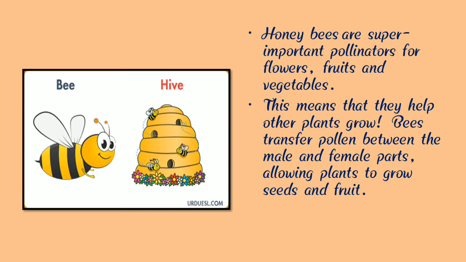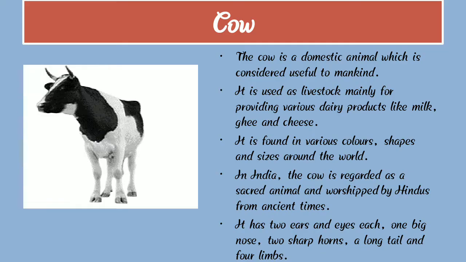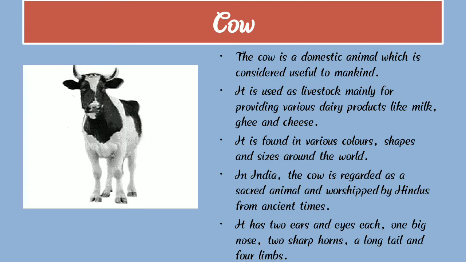Honeybees make honey and also help other plants grow, and bees transfer pollen between the male and female parts. Honeybees are super important insects, and they suck the juice of fruits and also live in a hive. So now you have learned about honeybees. Now we are going to learn the next slide, and it's a cow.